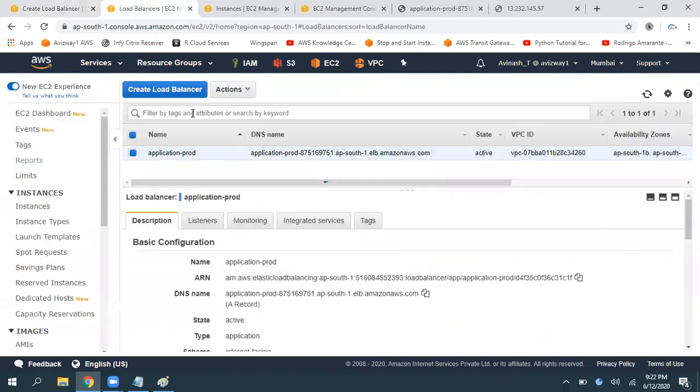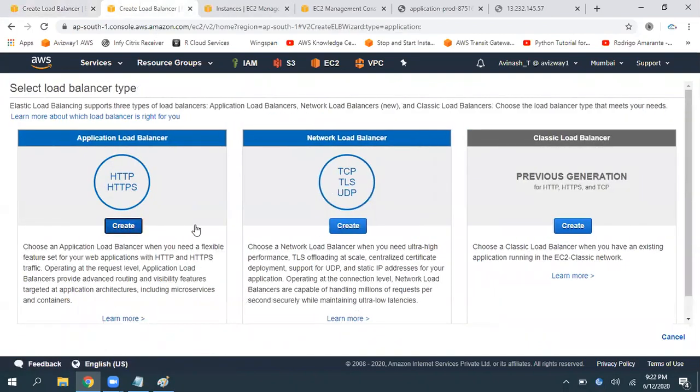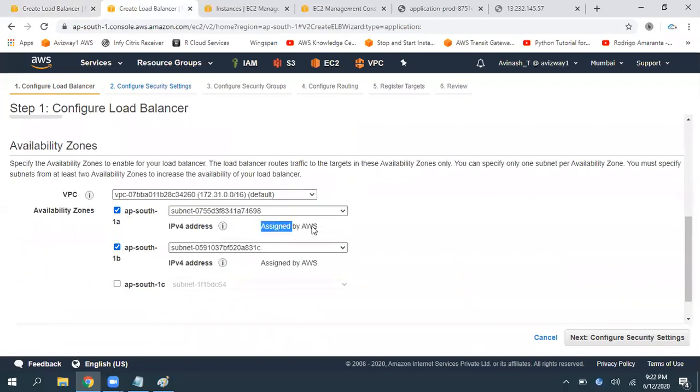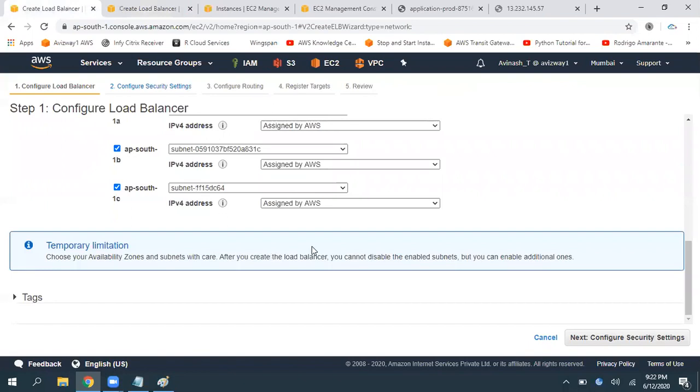If you are taking an application load balancer, whenever we select the subnets, is it allowing us to give any IP address? No, it is not. But whenever you are taking a network load balancer, it allows us to choose an elastic IP address. So you are going to get a fixed IP address for your load balancer.